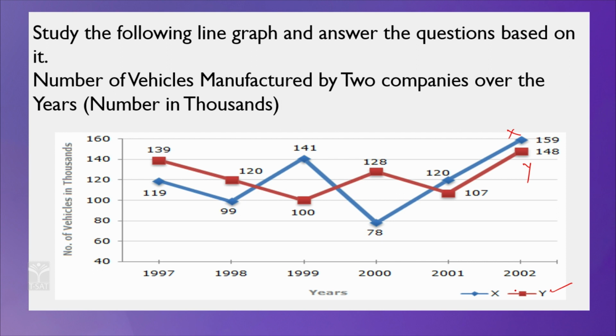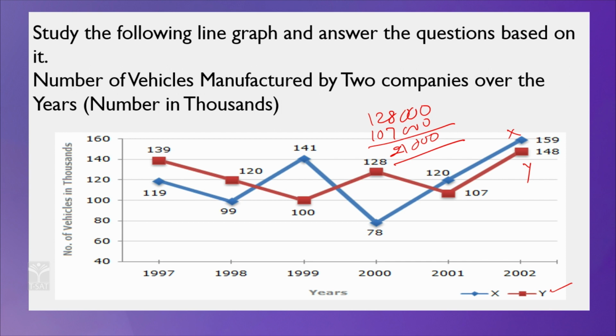In 2000 it is 128,000. Okay. In 2001 it is 107,000. So, the difference is 21,000. So, the answer is that the difference between the number of vehicles manufactured from 2000 to 2001 is 21,000.